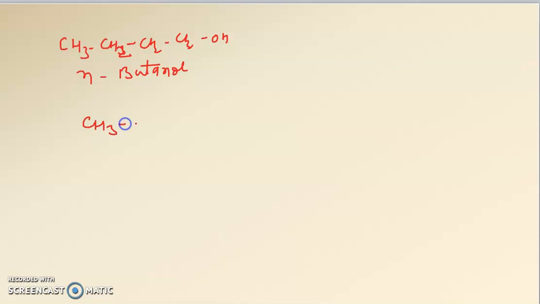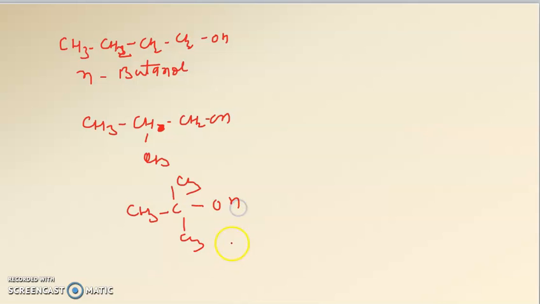When there is branching, suppose we write this OH and branching here, CH3, CH, and this is isobutyl alcohol. Now tertiary butyl, CH3, CH3, OH. This is tertiary butyl alcohol, this is secondary alcohol, and this is primary alcohol.